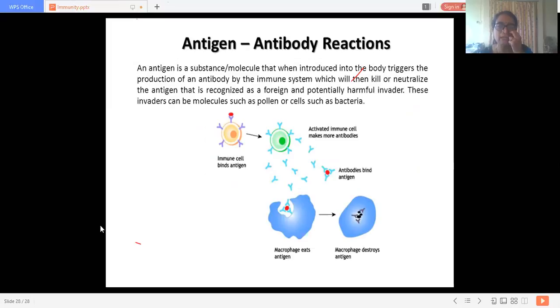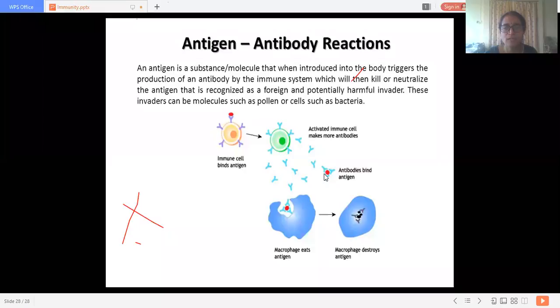Now antigen antibody reaction. Here this immune cell binds the antigen. These are antibodies, and this red dot is antigen. This violet part is the antibodies, and here the activated immune cell makes more antibodies, stimulating the formation of more and more antibodies.